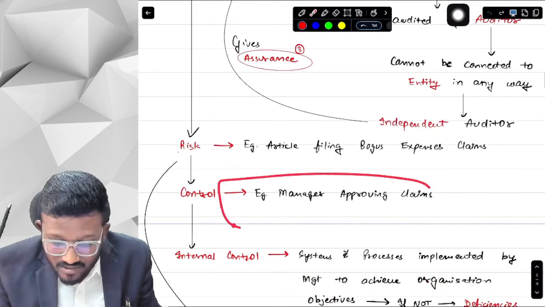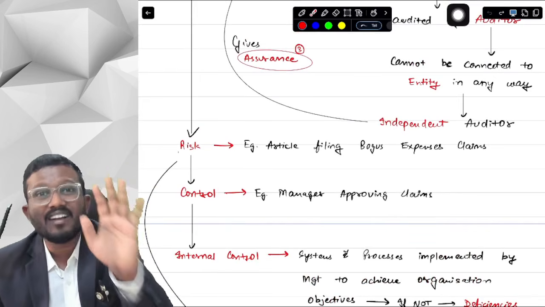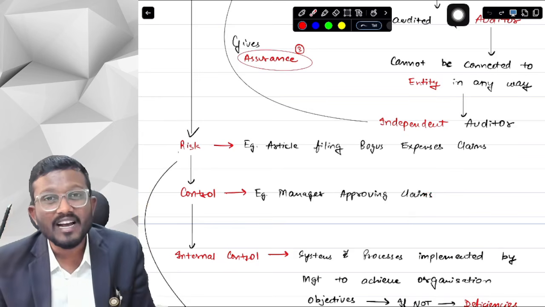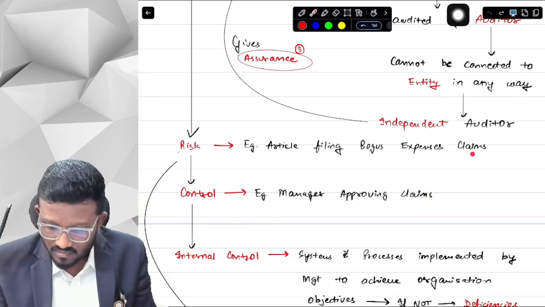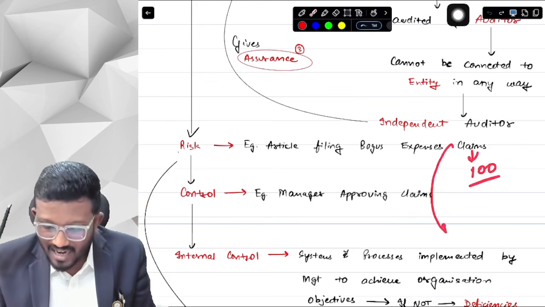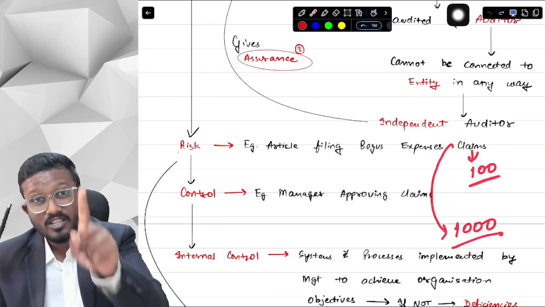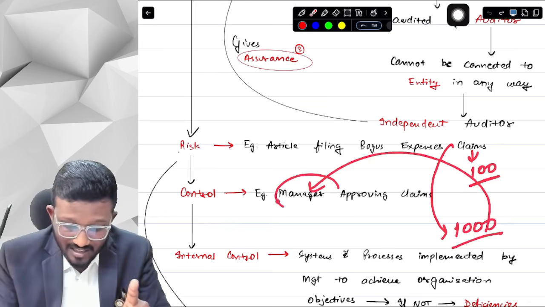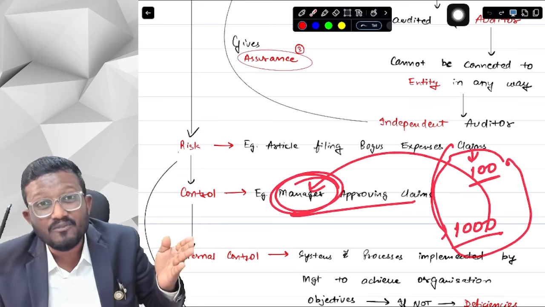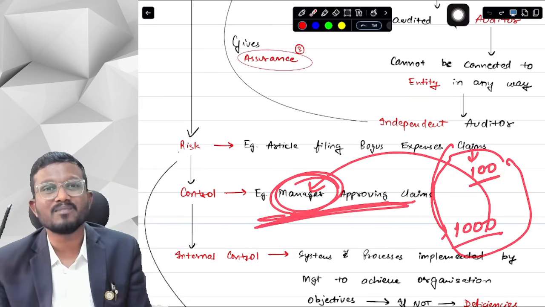Whether the control is working as intended, whether the manager is actually checking the claims of the article or just signing. When I checked, the supporting provided by the article was of 100 rupees only, and the claim filed by the article was of 1000 rupees. If the control was working properly, the manager would have noticed this difference. But he didn't notice it because the control is not operating effectively. The manager is not checking the claims properly.